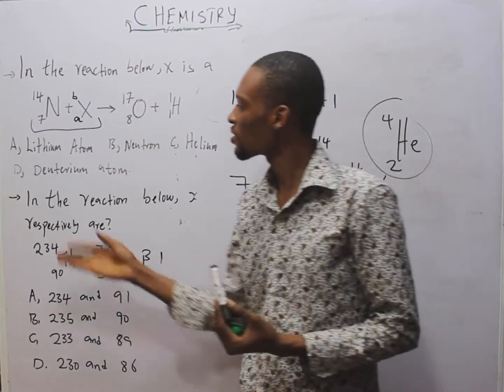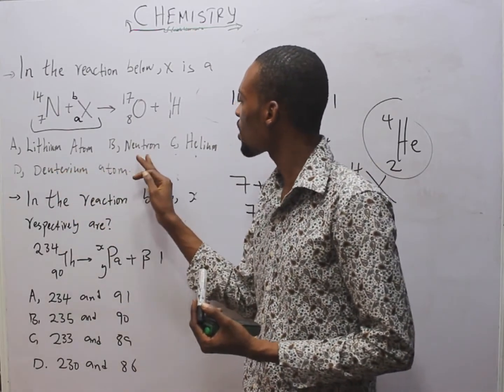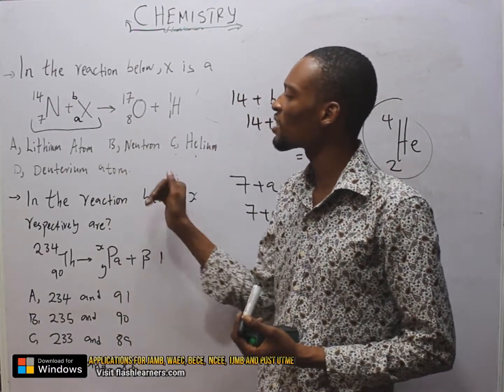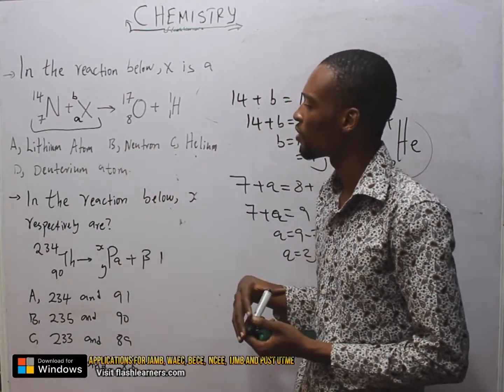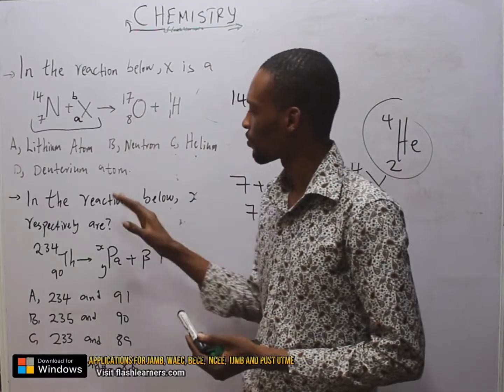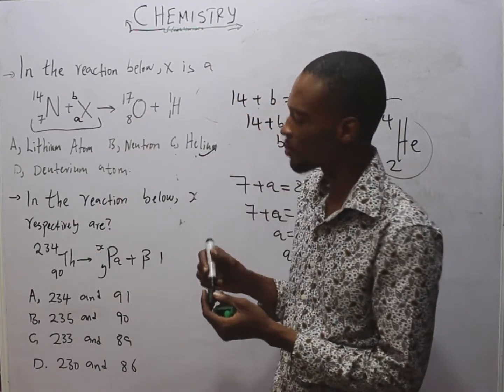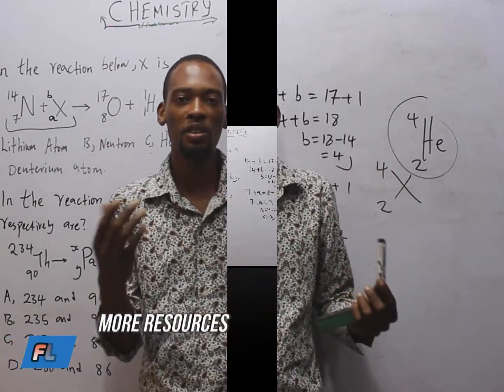So let's look at the options. Lithium atom, neutral atom, helium, deuterium. Deuterium is actually an isotope of hydrogen. So the correct option is helium. This is helium. We've answered that question.